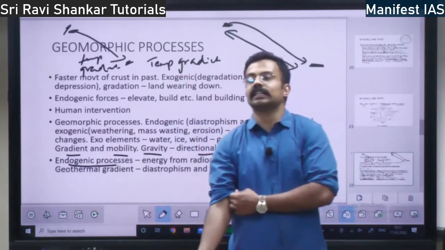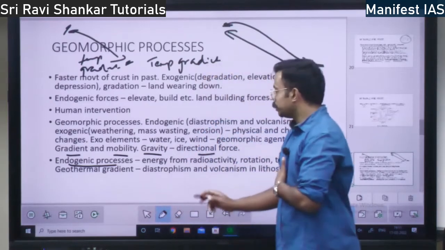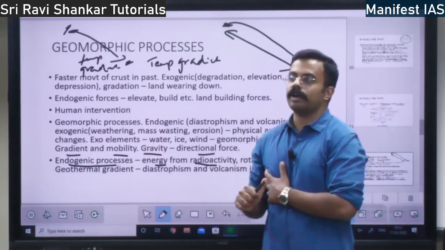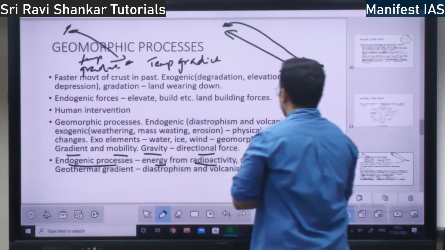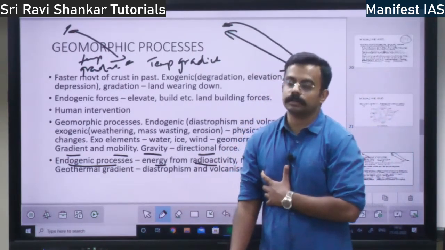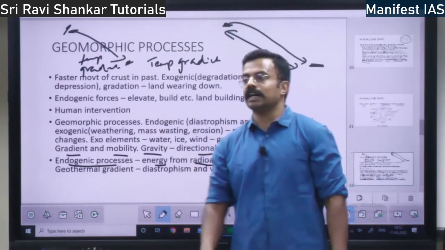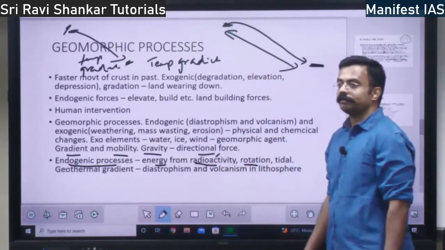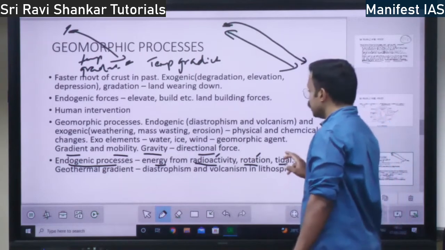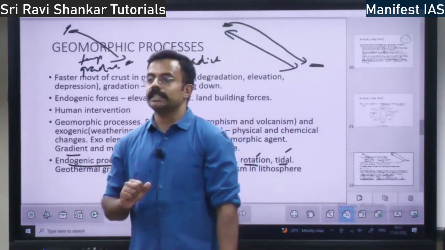Endogenic means within the earth. What are the endogenic processes? Within the earth, what is responsible? Energy from radioactivity, and you have energy from rotation of the earth. For endogenic process, where does the energy come from? For changes within the earth. One is radioactivity, the second one is rotation of the earth, and the third one is tidal energy. Tidal energy will also lead to endogenic changes, right?